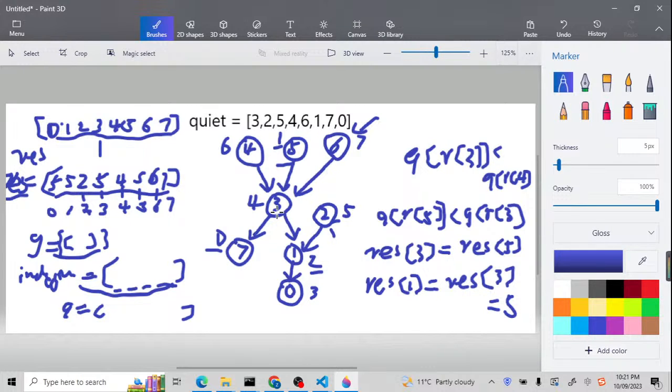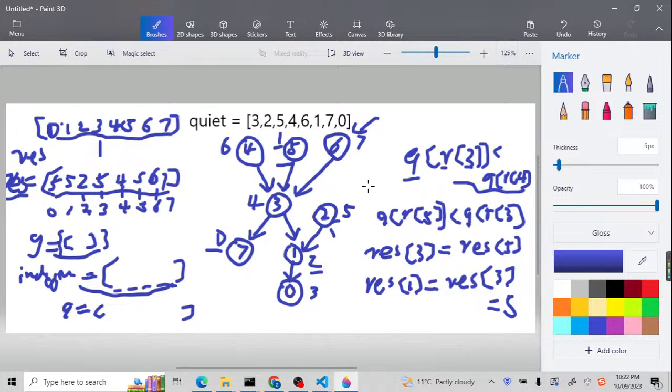But how should we update it? Basically, we're gonna check like this. This q means the quiet variable, and this r means my result array. So if the q of result 3, so 3 is the node, this person is less than q, you can check here. If it is less than q of r4, because in the required value, 4 is less than 6, we don't need to do anything.